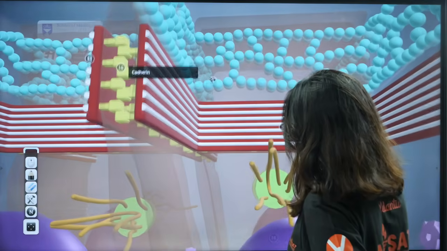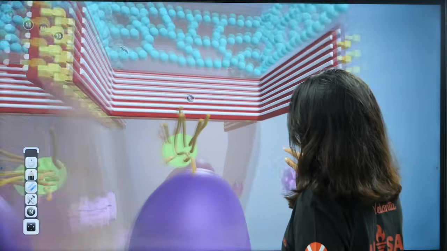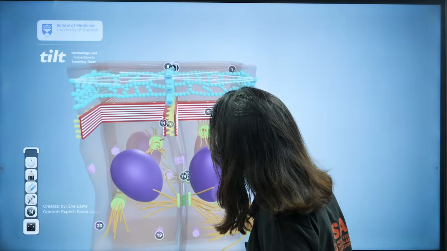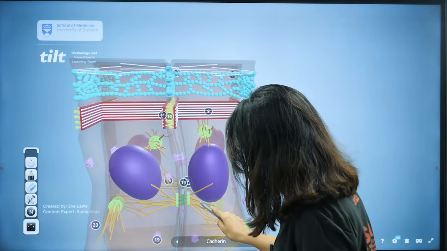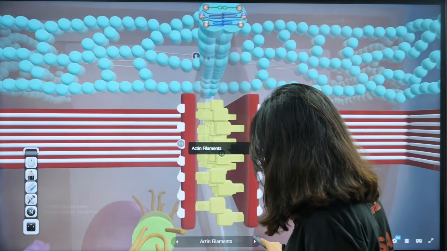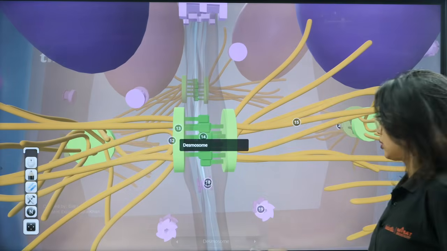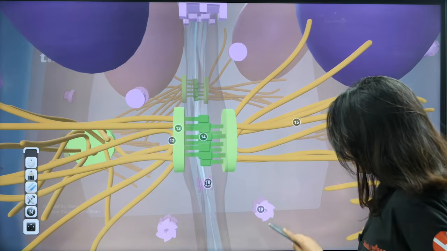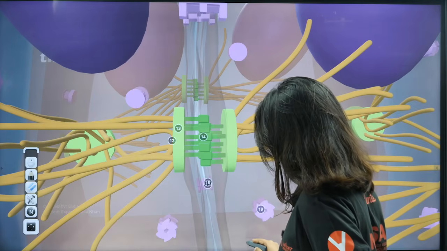Here, if you notice, so many others. These are actin filaments. This is the desmosomes, which you don't have. There are desmosomes and hemidesmosomes, which you don't have to know.